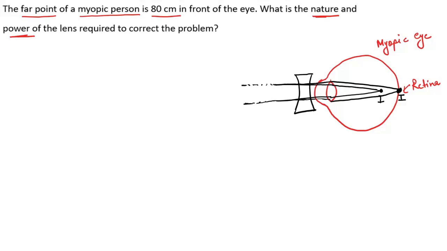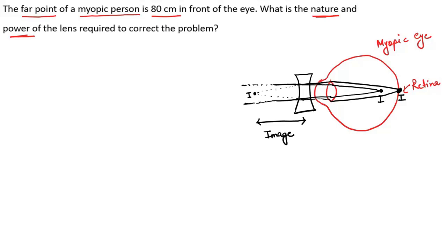So image is formed on the retina. If we take these two rays backwards, we get the distance of this image formed. So here this distance represents the image.